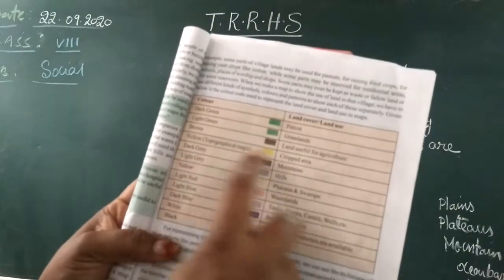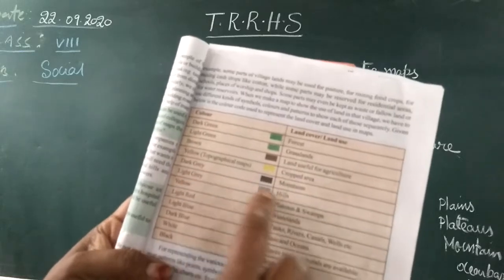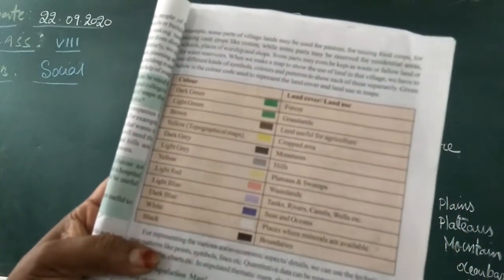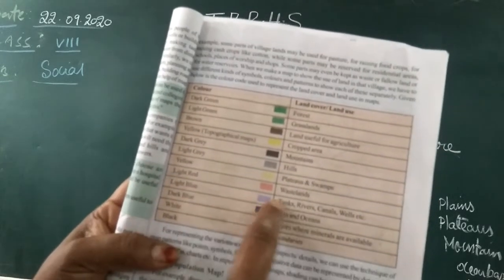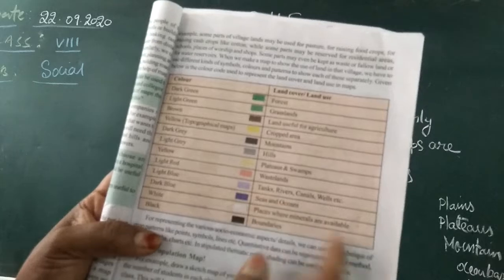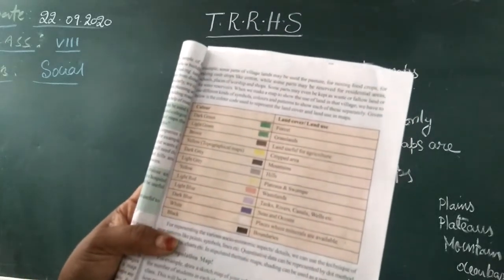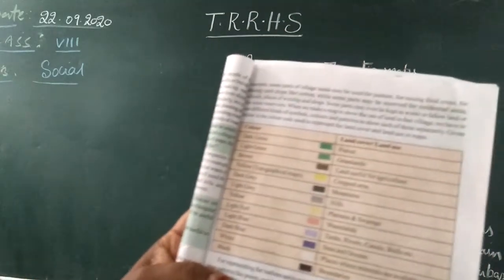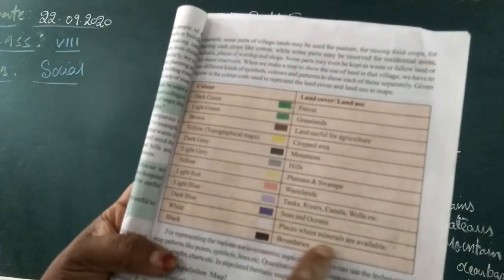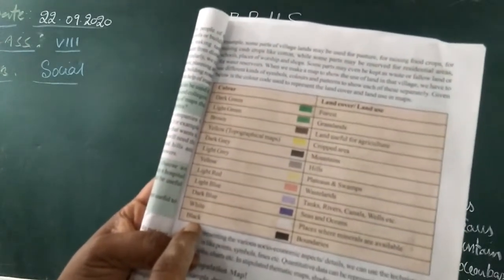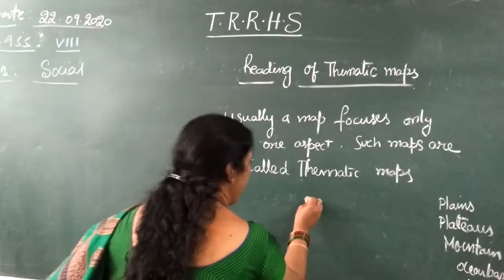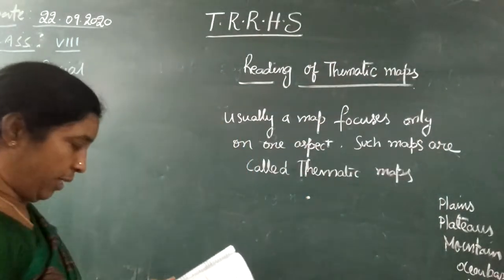And dark grey is for mountains, light grey for hills, and yellow for plateaus and swamps, and light red for wastelands, and light blue for tanks, rivers, canals, wells, etc. And dark blue is seas and oceans. And white is a place where minerals are available, because white is used completely for minerals. Then black is for boundaries, and sometimes they show capitals with that black too.